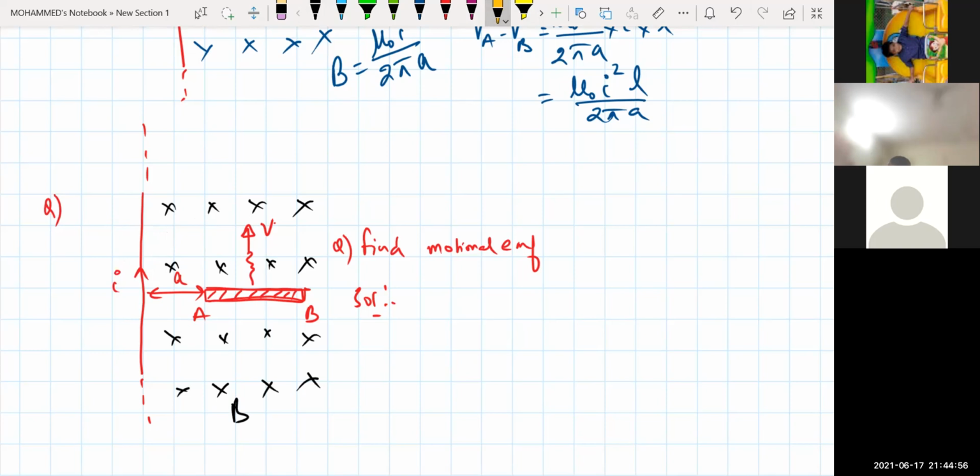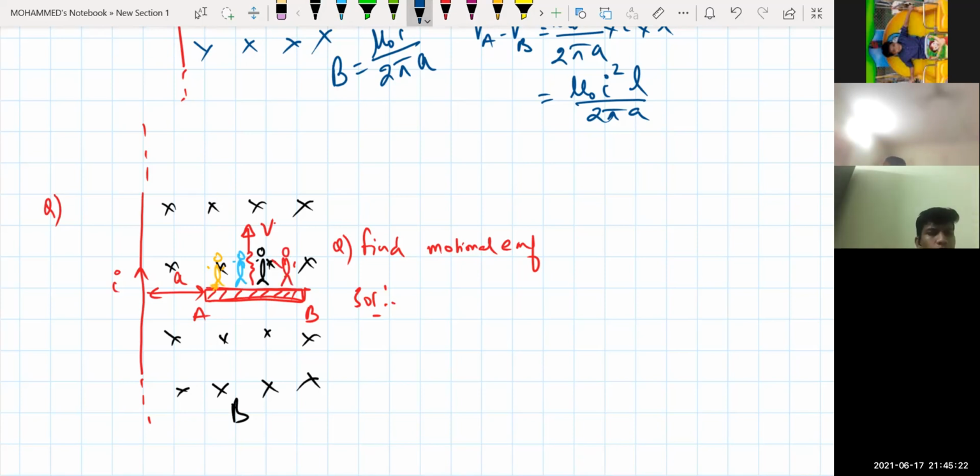Now see, if I am standing here on the rod, my friend is standing here, and another friend is standing here, then I'll tell you what mistake you are making. Say you have a water pump here, and water is coming out of the pipe. When I switch it on, water falls on person A, person B, person C, and person D.